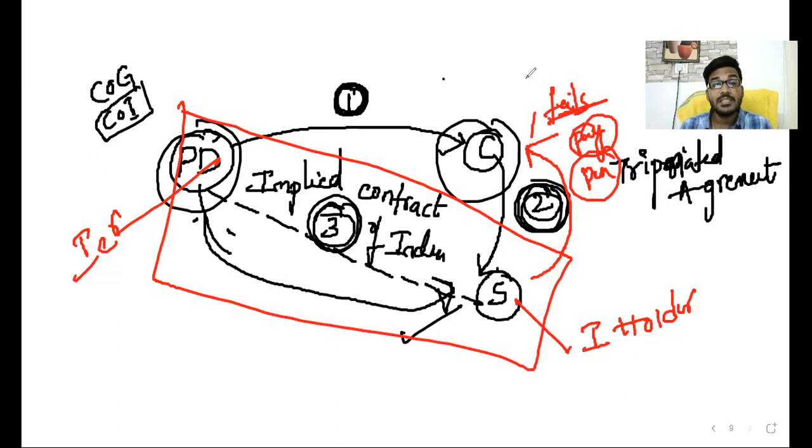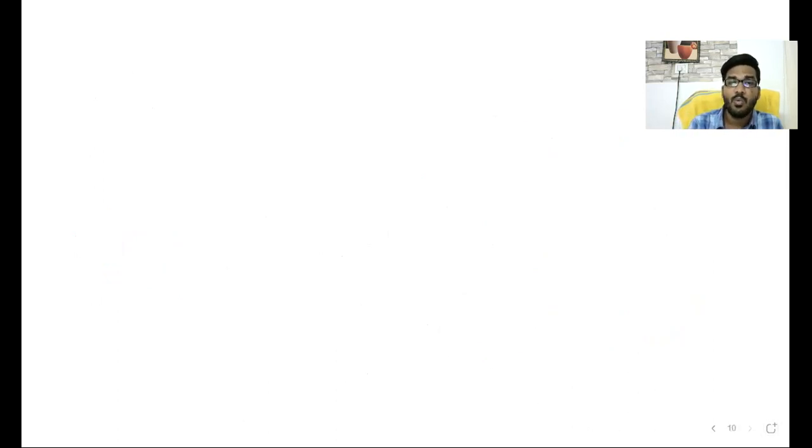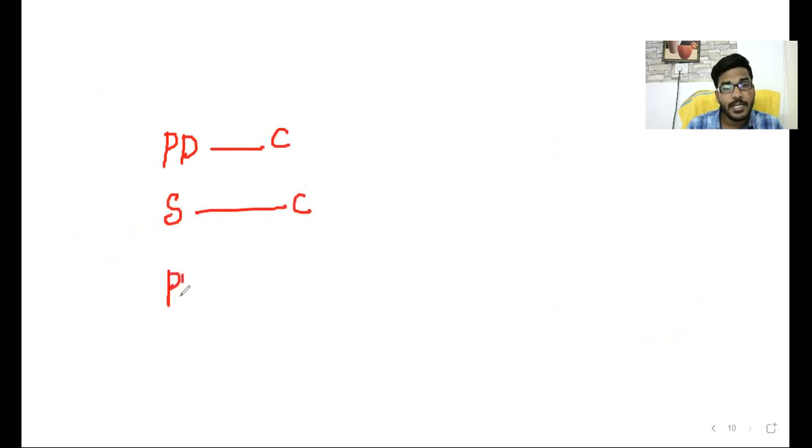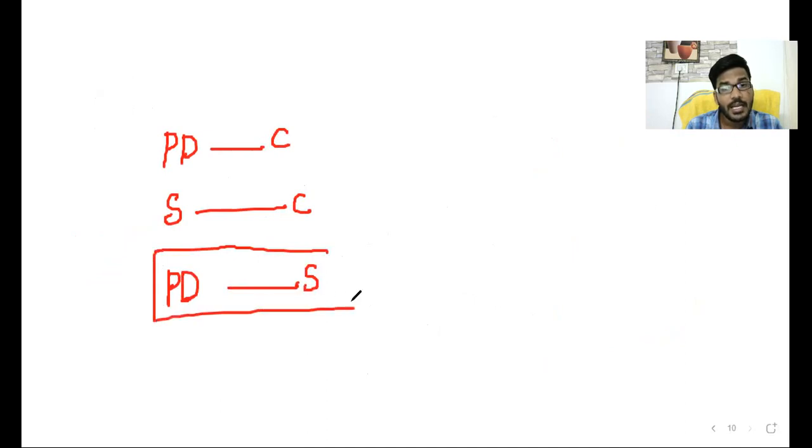Okay, sir. Like that, in the case of contract of indemnity and contract of guarantee, there are three contracts. Contract number one is between the principal debtor and creditor. Contract number two, surety and creditor. Contract number three, principal debtor and surety.